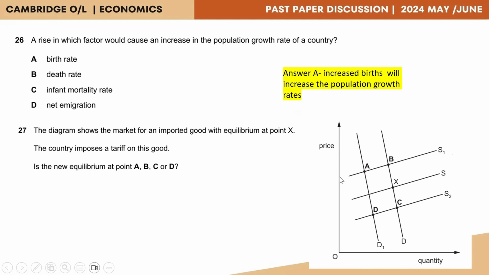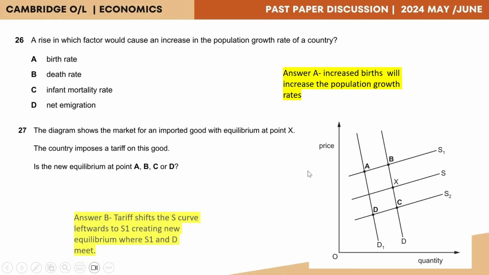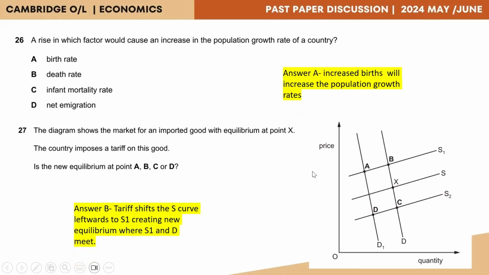Now, a tariff does not impact the demand, therefore the demand curve remains at D with no changes. So now our new equilibrium will be at the point where the new S1 curve intersects with the D curve, that is at the point B. So the answer is option B.